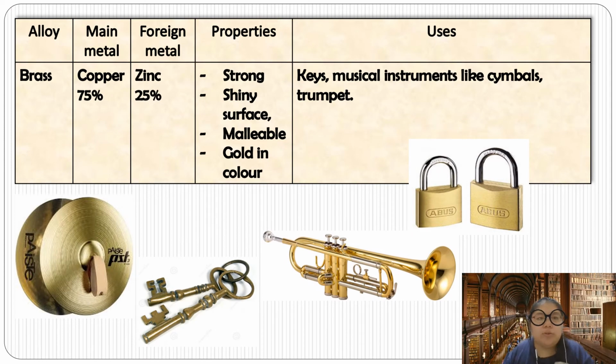Okay, then we go to the next one. There's a brass. Okay, brass. The main metal is copper. Okay, 75% is copper. Zinc just stands for 25%. Okay, properties again: strong, shiny surface. Okay, golden in color. So normally where do we use it? As a keychain or locker, musical instruments like cymbals and also the trumpets. Okay, these all have a color just like gold, but not exactly gold. They're just a shiny colored surface.